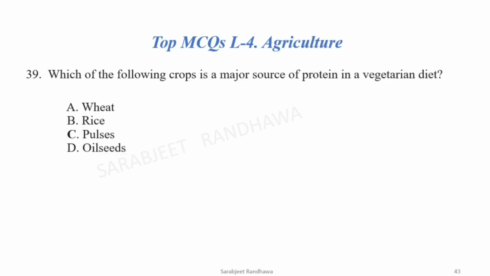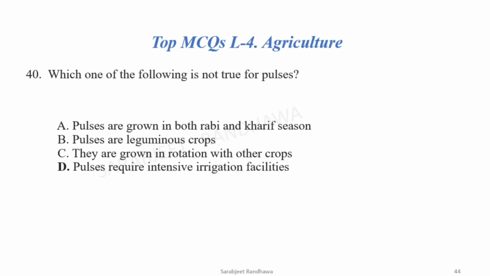which of the following crops is a major source of protein in a vegetarian diet? Now, in a vegetarian diet, the protein we get is from the pulses. C is the correct option.